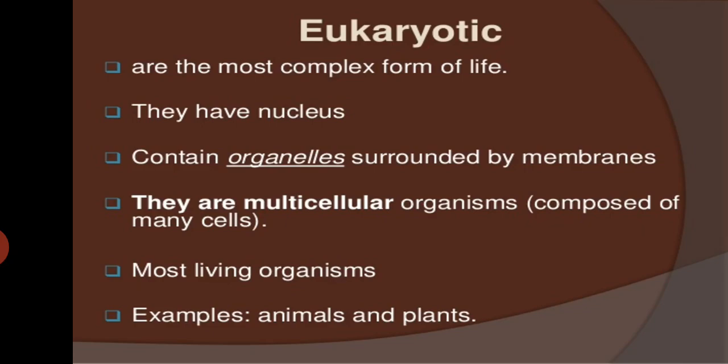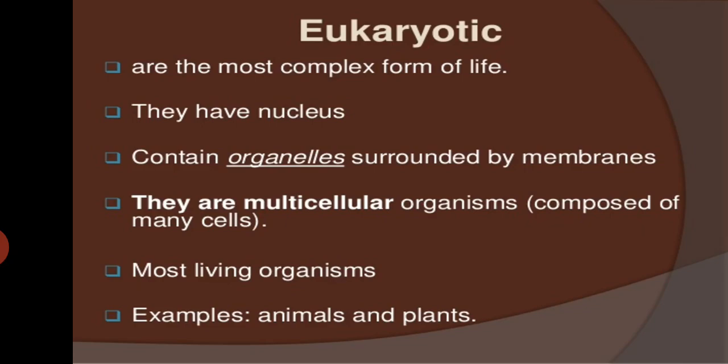It has a well-defined nucleus because it has a nuclear membrane. Prokaryotes lack a nuclear membrane, whereas eukaryotes have a nuclear membrane, due to which they have a proper nucleus. It contains all the cell organelles surrounded by membranes in the cytoplasm. They can be unicellular also, and they can be multicellular also.